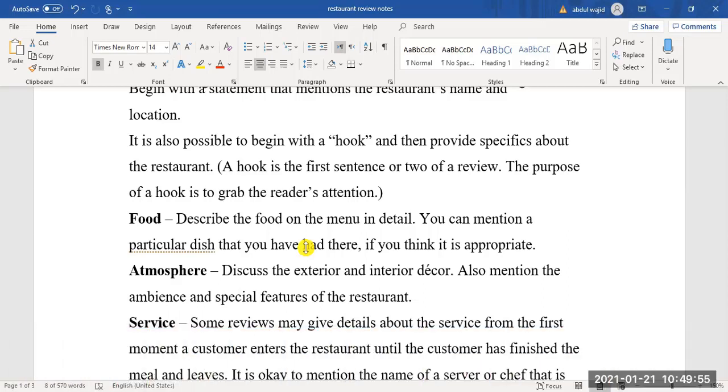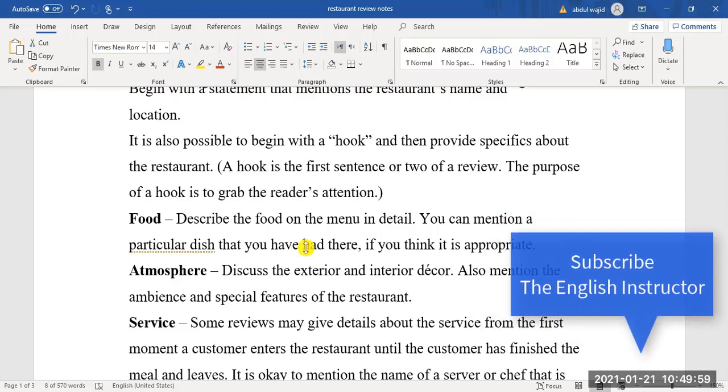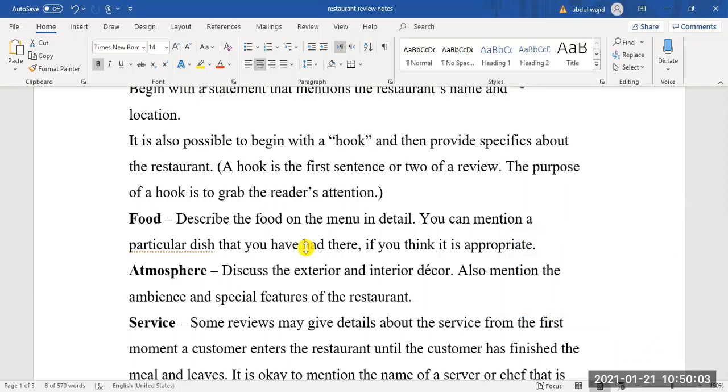Also mention the ambience and special features of the restaurant. Ambience means what you feel when you enter. Some places, when you go, you feel sad because there is darkness, and sometimes you feel scared, horrified because of strange kinds of paintings and darkness.